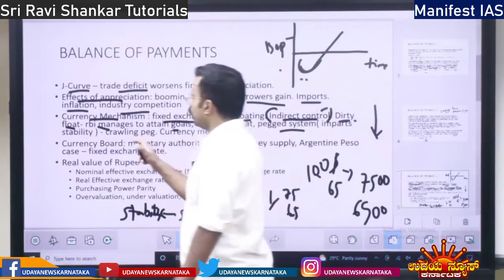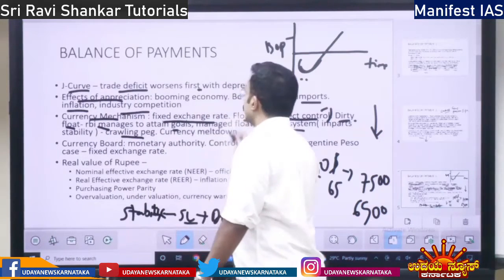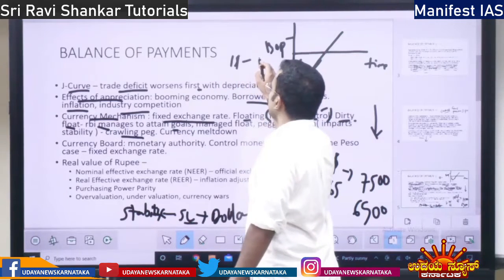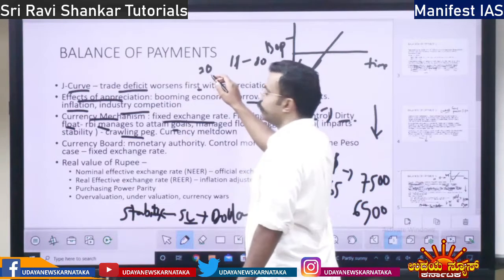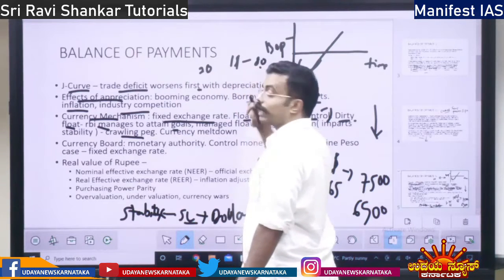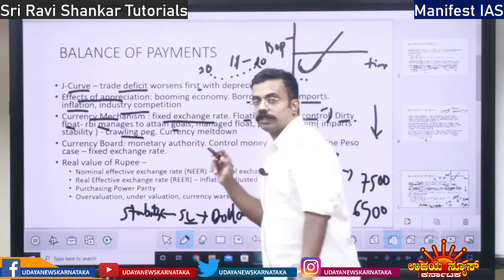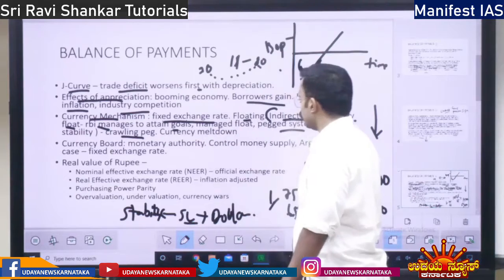Apart from that, crawling peg. What is crawling peg? We are going to fix a rate. Let's say $1 is equal to 80 rupees. Now let's say the rate is 70 rupees. It will not directly go to this target. Slowly it is going to reach 80 rupees. So this is called crawling. It moves slowly. That is crawling peg.